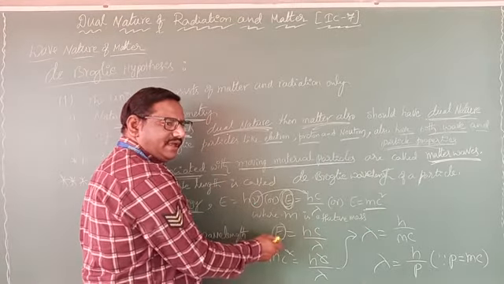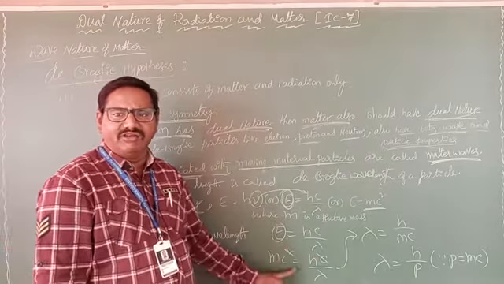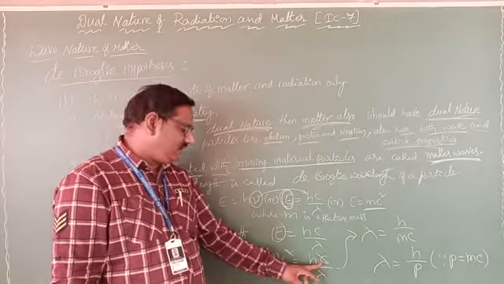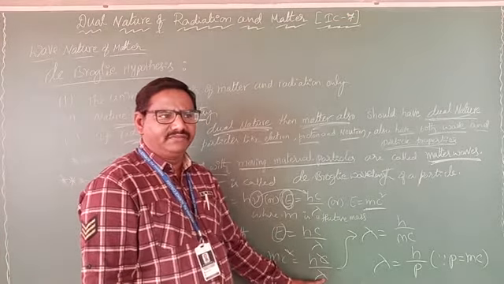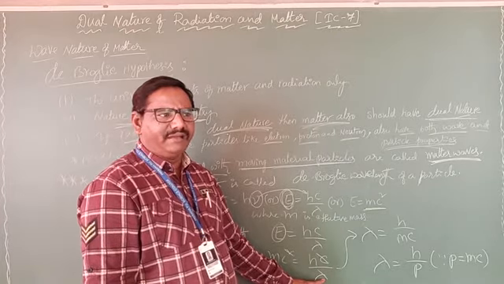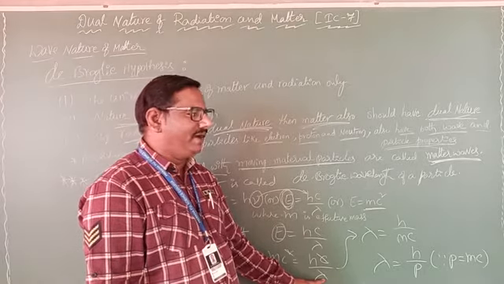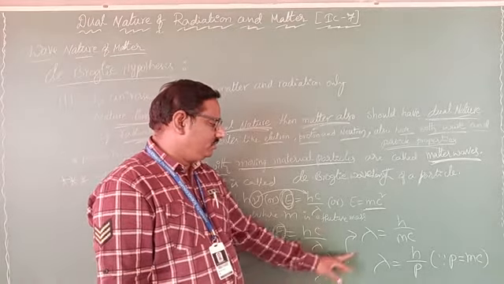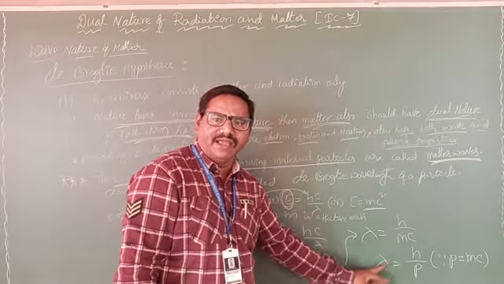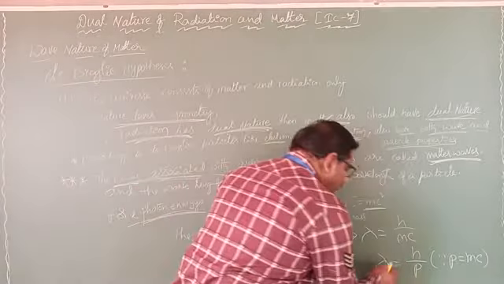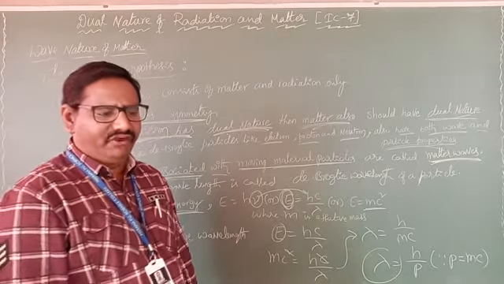The general formula I am writing here: E equals hc by lambda. Now E is nothing but mc square. One c gets cancelled. Then what do you have? Lambda equals h by mc. m into c is mass into velocity, which is nothing but momentum. So lambda equals h by p. This is called the de Broglie wavelength.